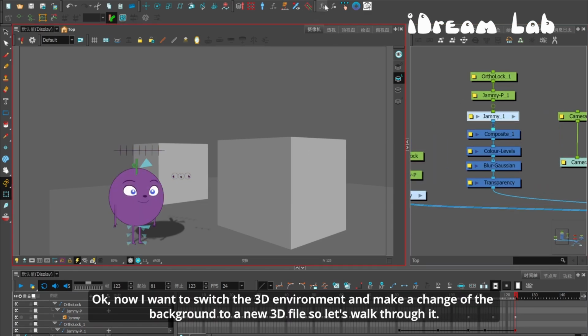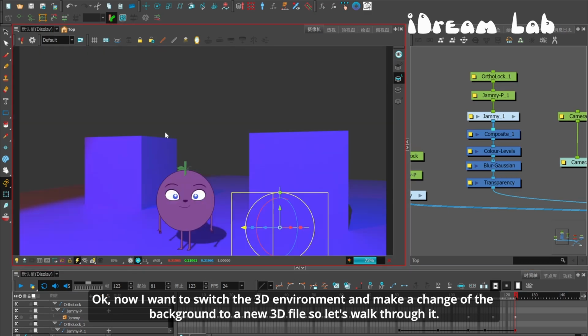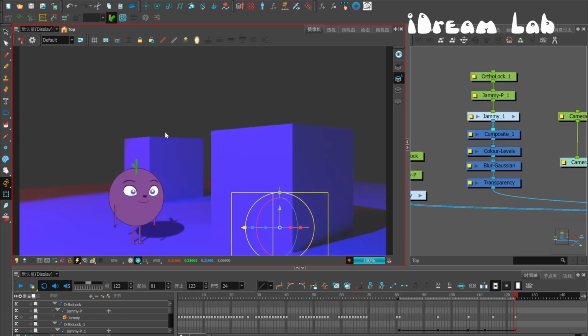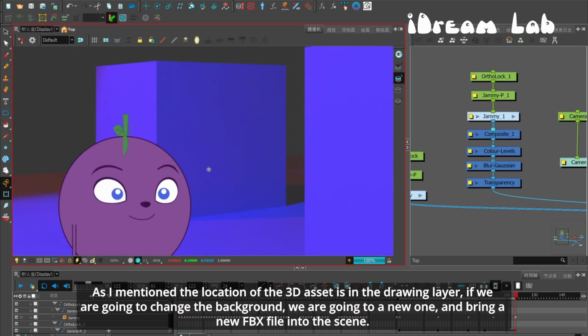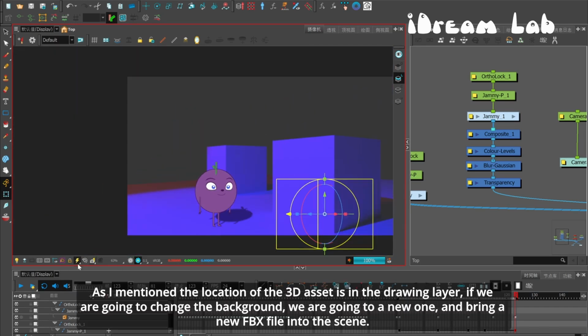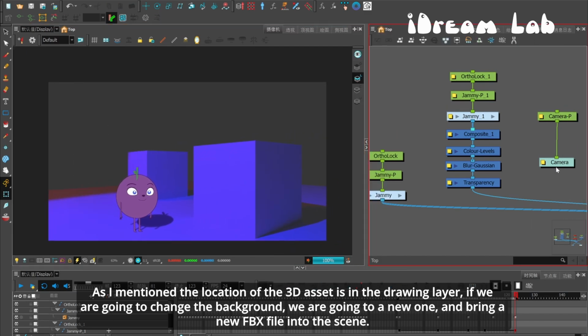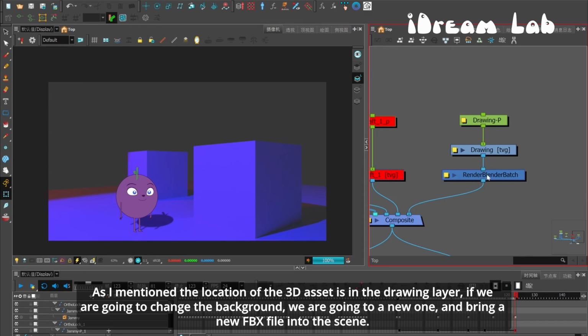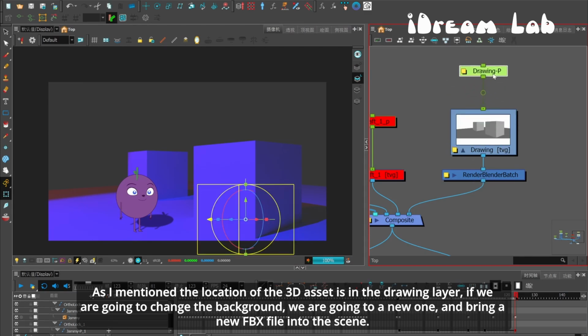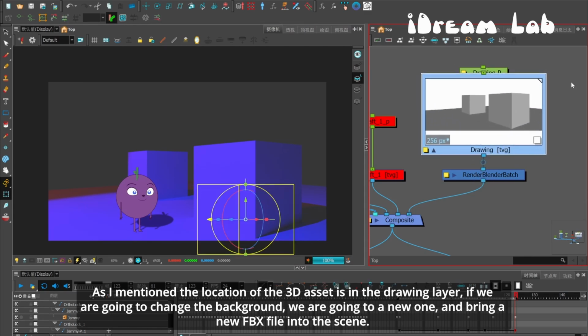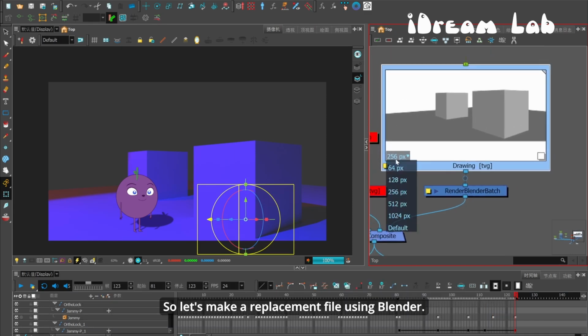Okay, now I want to switch the 3D environment and change the background to a new 3D file. So let's walk through it. As I mentioned, the location of the 3D asset is in the drawing layer. If we're going to change the background, we're going to have to switch this drawing layer to a new one and bring a new FBX file into the scene. So let's make a replacement file using Blender.